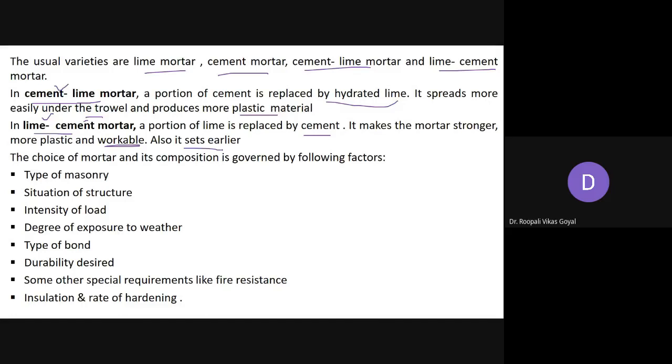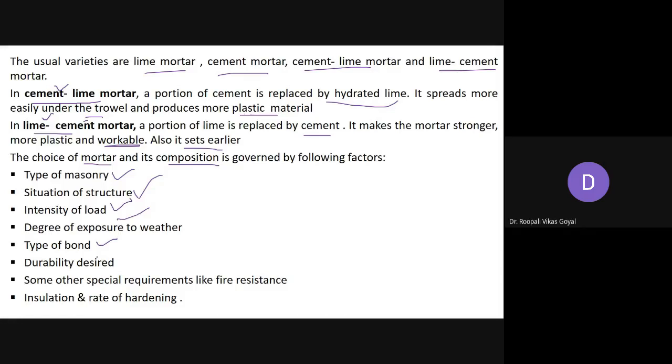Again, the choice of mortar and its composition, how much to take and which mortar to use, is governed by the following factors. Types of masonry, which kind of material you are using: brick masonry, stone masonry or hollow brick masonry. Then the situation of the structure, which is very important. Intensity of load, degree of exposure to weather. To overcome weathering effects, mortar plays a very important role. Then the type of bond, which bond you want to make, is important.